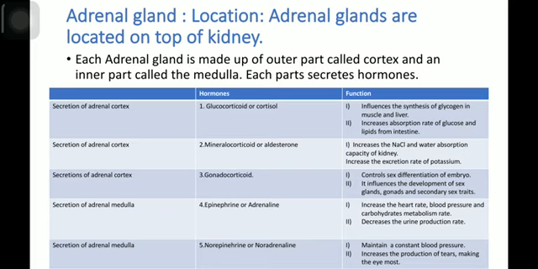And 2 important hormones are secreted from the adrenal medulla of the kidney. These are the epinephrine or adrenaline and norepinephrine or noradrenaline. Epinephrine or adrenaline increases the heart rate, blood pressure and the carbohydrate metabolism rate. Epinephrine or adrenaline decreases the urine production rate. Norepinephrine or noradrenaline maintains a constant blood pressure. Noradrenaline or norepinephrine also increases the production of the tear, making the eye moist.